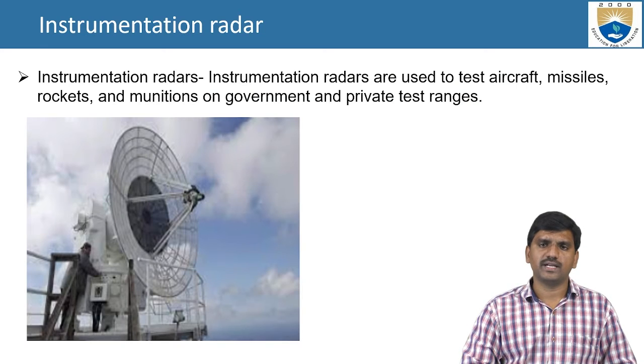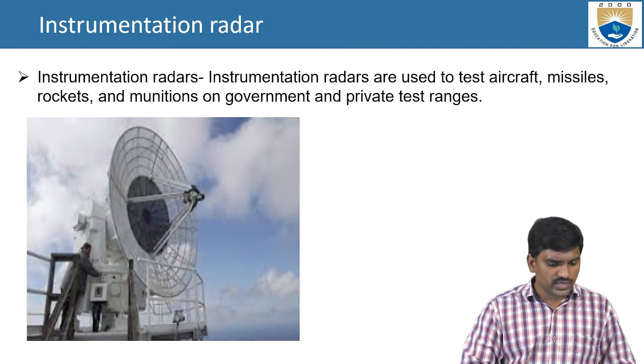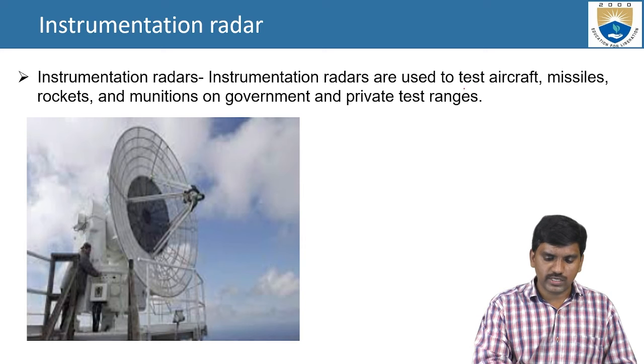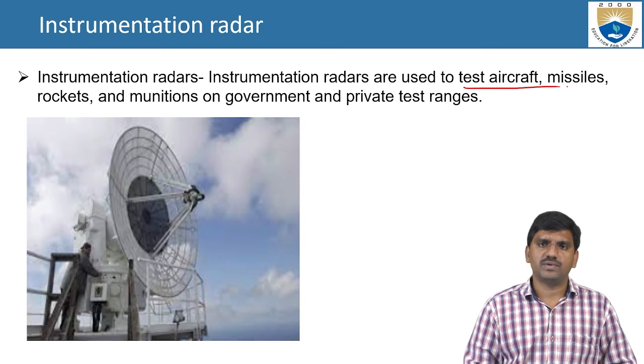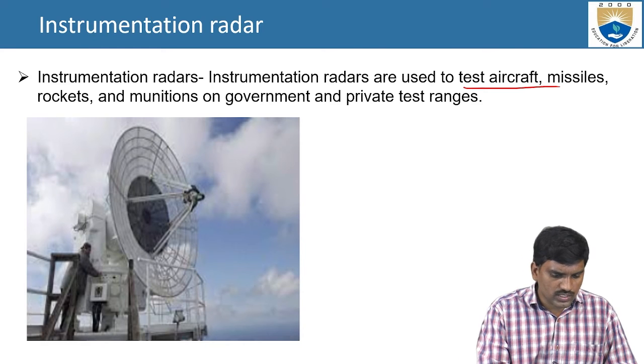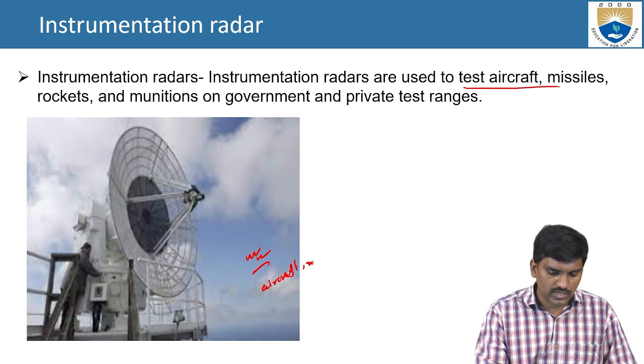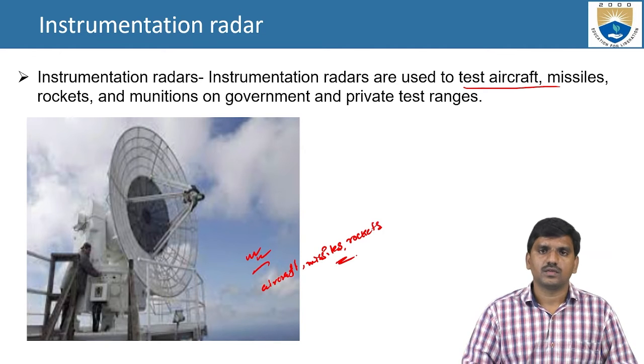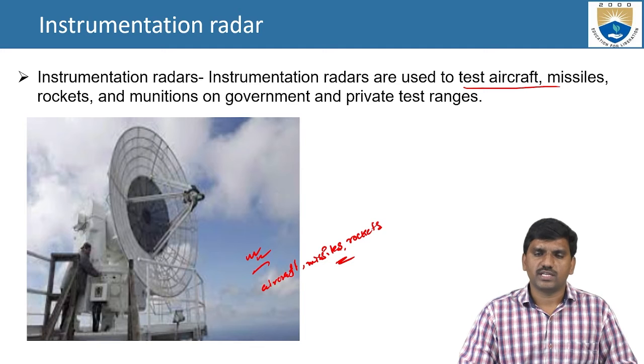Next one, instrumentation radar. What is the significance of instrumentation radar? It is used to test aircraft, missiles, rockets and munitions on government and private test ranges. So the main significance is to test aircraft, missiles and rockets on government and private test ranges.